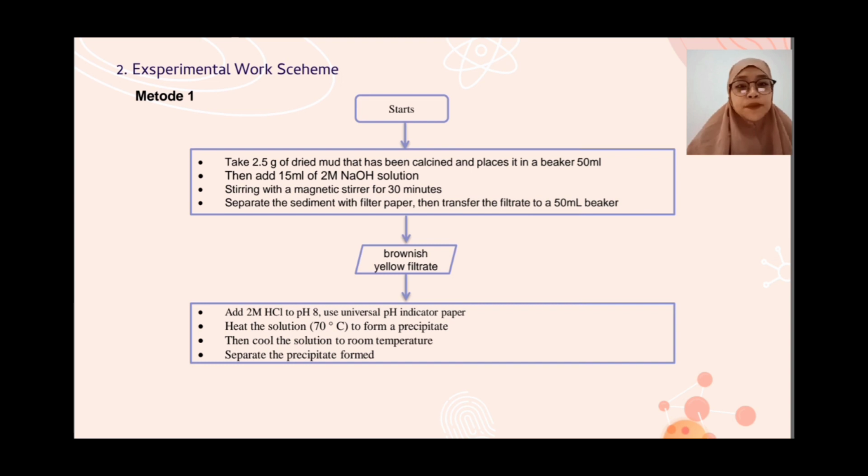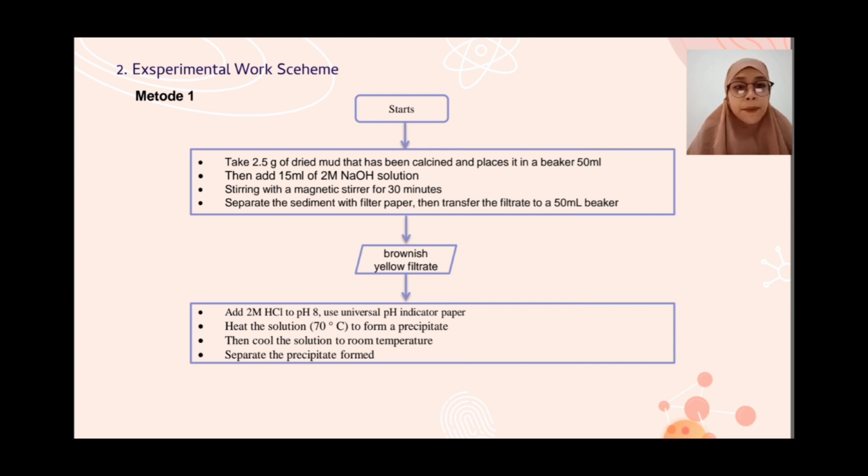Stir with a magnetic stirrer for 30 minutes. Separate the sediment with filter paper. Then transfer the filtrate to a 50 milliliter beaker. Bronze yellow filtrate. Add 2M HCl to pH 8. Use universal pH indicator paper.